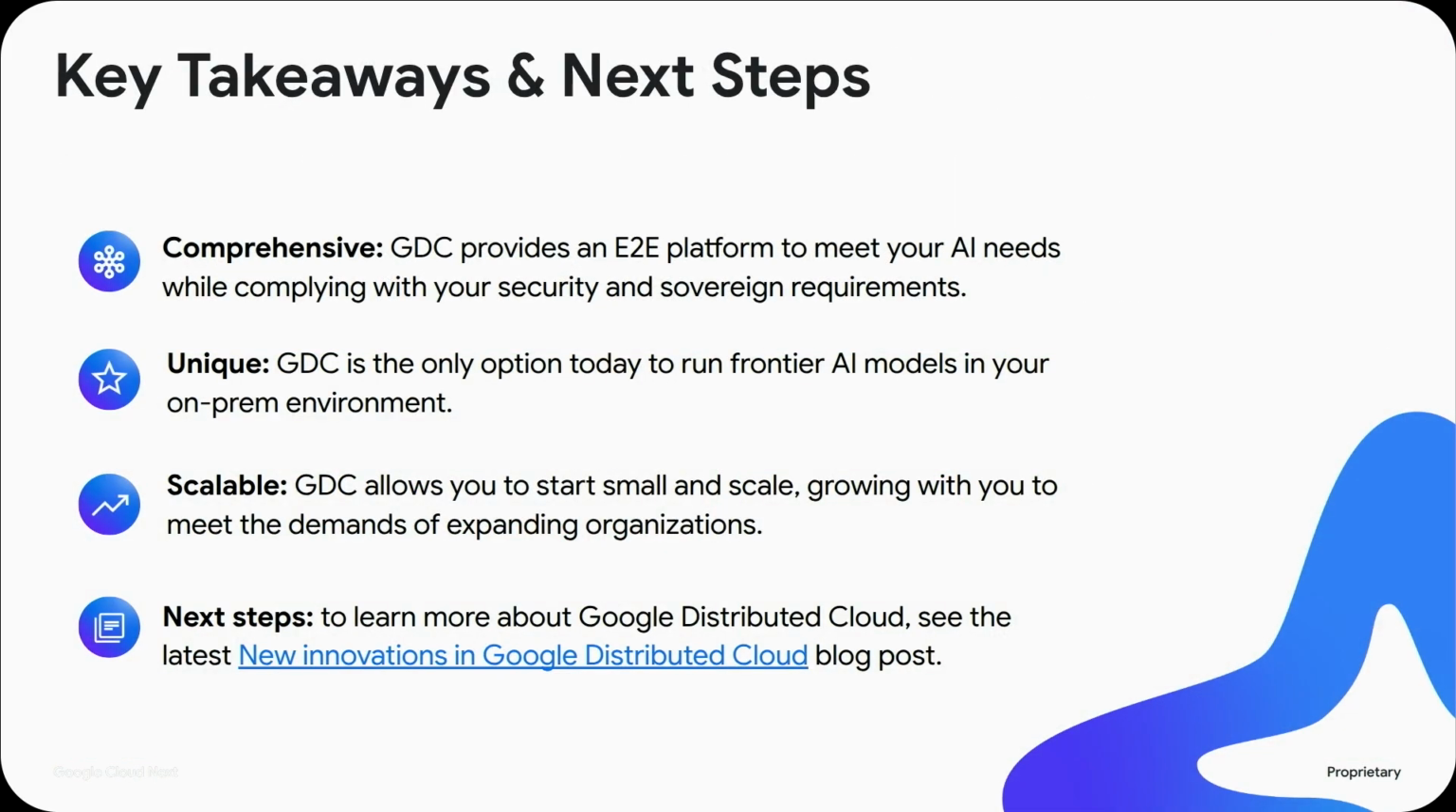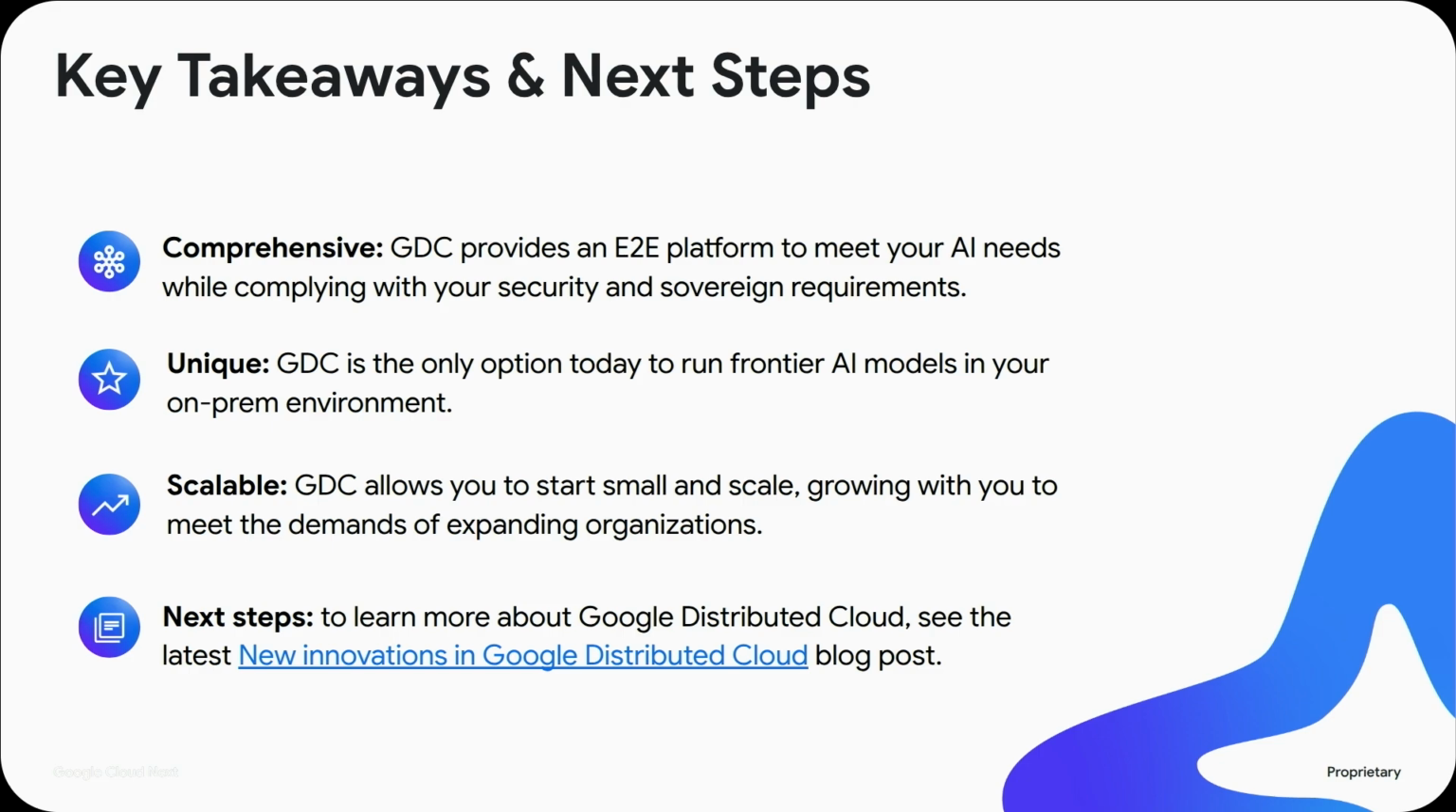So key takeaways: GDC is a complete end-to-end platform that will meet all of your AI needs while ensuring security and sovereign compliance requirements. GDC today is the only option in the market to run cutting-edge frontier AI models like Gemini 3 Flash in your on-prem environment. The model is on-prem, your data is on-prem, all your data sources are on-prem, and none of that data will ever leave your premises, whether that's GDC connected or GDC air-gapped.